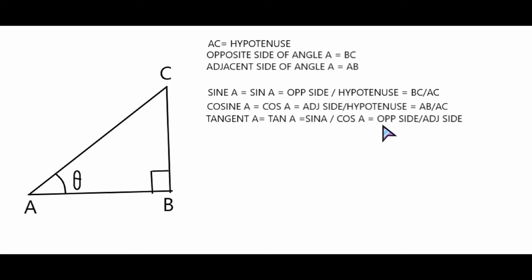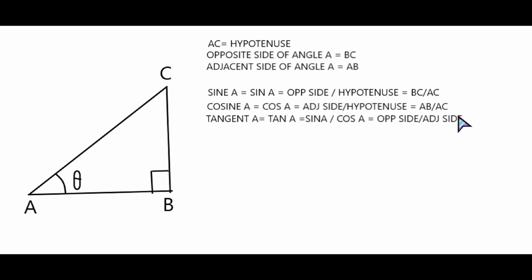Now you can find out, if you replace sin A by BC by AC and cos A by AB by AC, or sin A by opposite side by hypotenuse and cos A by adjacent side by hypotenuse. So instead of sin A, you substitute opposite side by hypotenuse, and instead of cos A, adjacent side by hypotenuse, the hypotenuse cancels off, and you will get tan A is equal to opposite side by adjacent side.